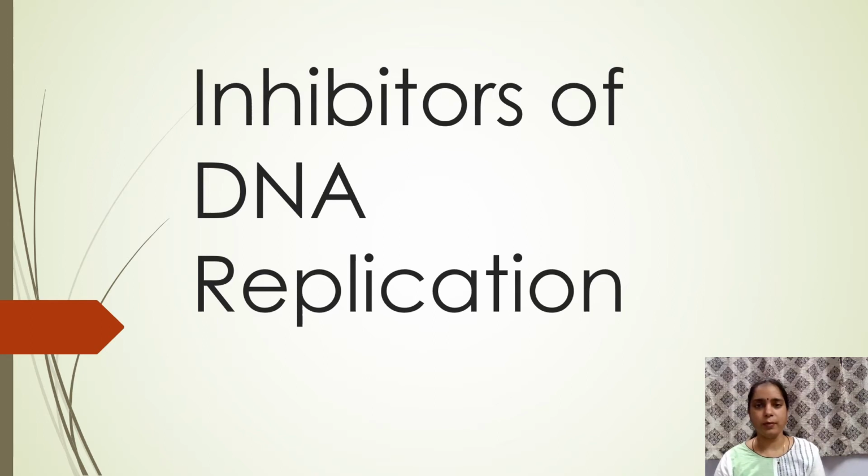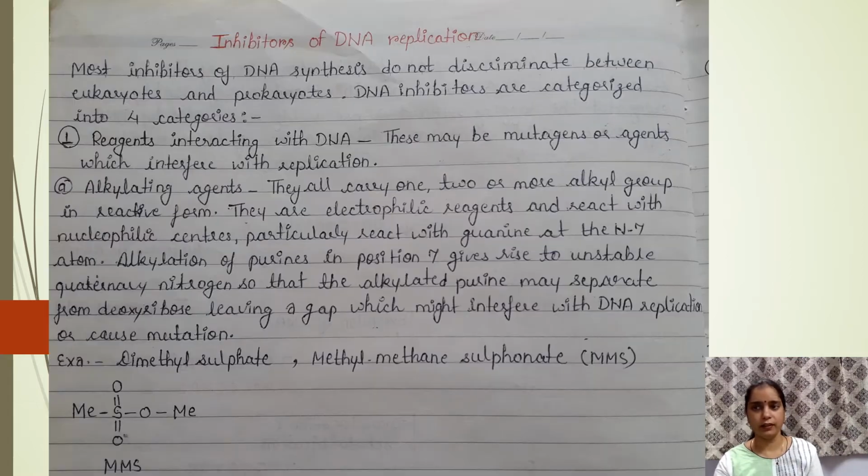Today we will study inhibitors of DNA replication, those inhibitors or compounds which inhibit the process of DNA replication. Most inhibitors of DNA synthesis do not discriminate between eukaryotes and prokaryotes. DNA inhibitors are categorized into three categories.